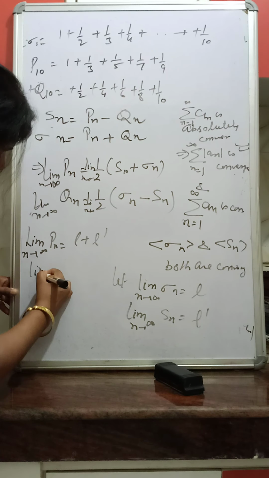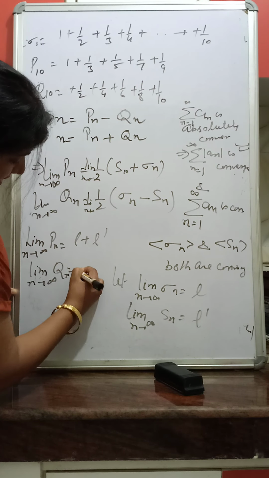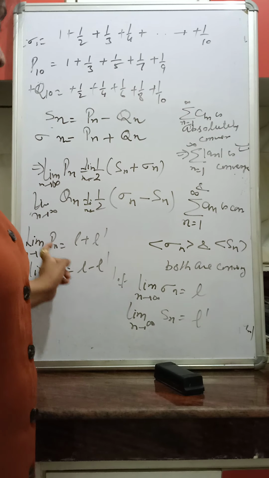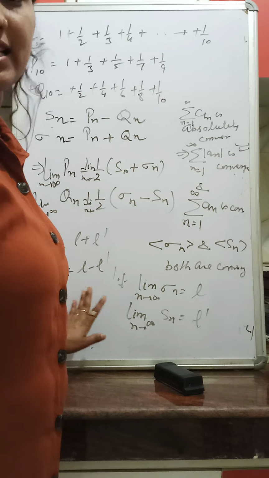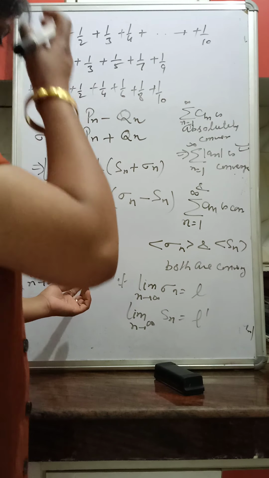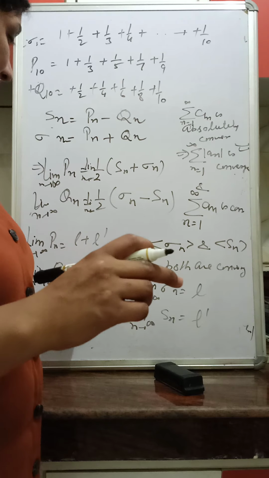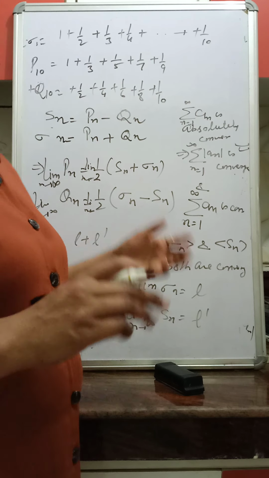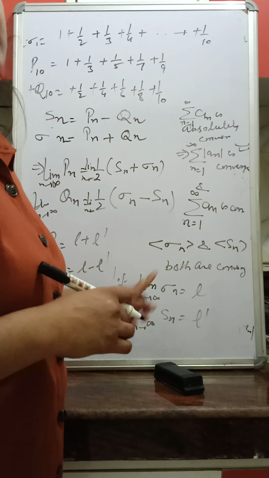And the limit of Qn is L minus L prime. So the series of positive terms will converge to L plus L prime, and the series of negative terms will converge to minus Qn, so it is L prime minus L.